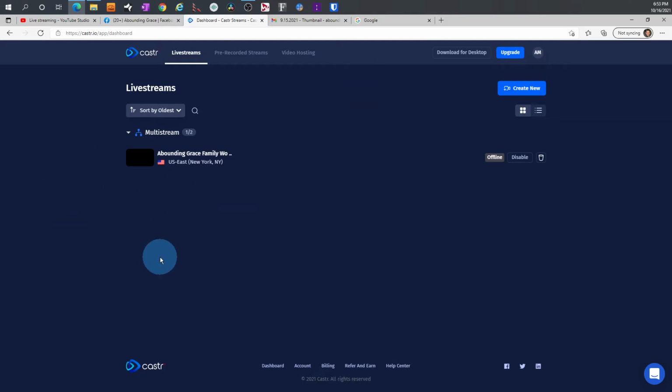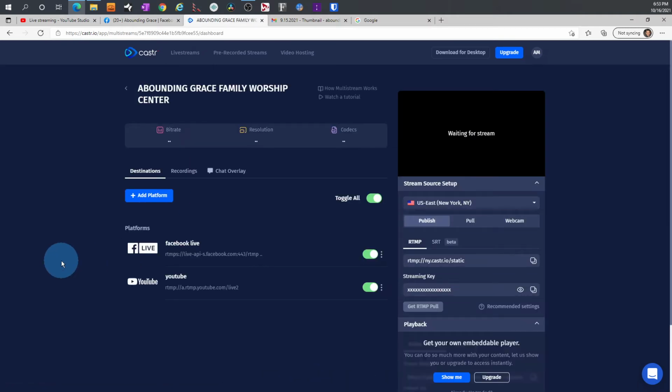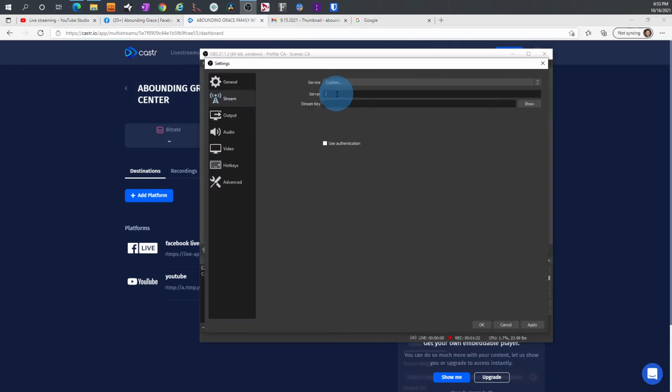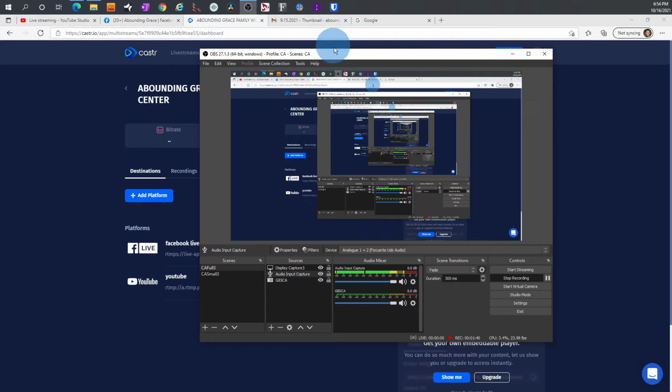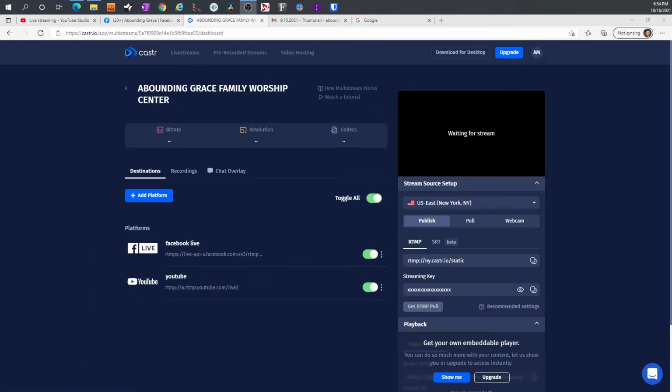And once you log in, you'll see just one entry here for live streams, and you'll click on it. And the URL and the key are right here. URL and key, they go right here. This is already saved permanently in OBS on the Stream laptop, so you don't have to add this again. But I wanted to show this to you in case you ever needed to do this. But that's what's happening. OBS is sending it to Castr. Castr is sending it to YouTube and Facebook.